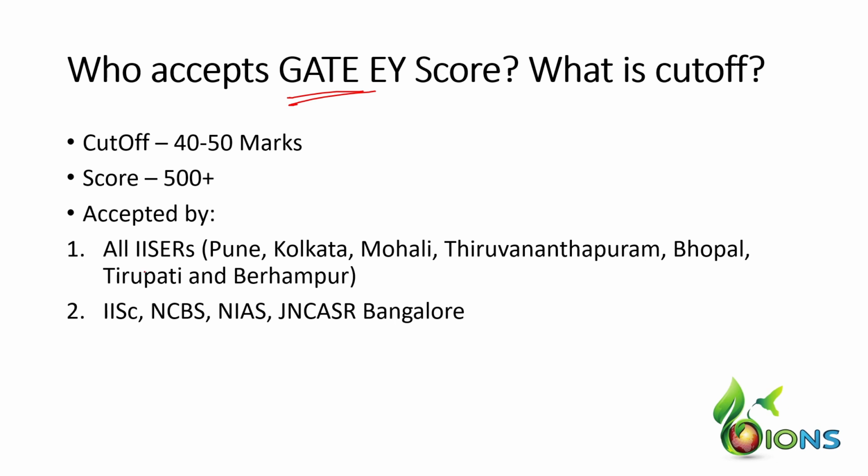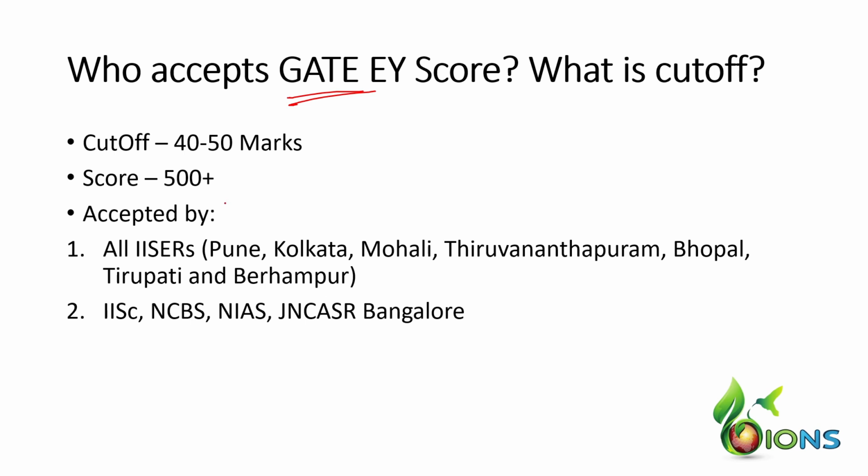So it doesn't mean that if you are applying with GATE Ecology, you will only be accepted to ecology oriented labs. With the GATE Ecology score, you can also apply for molecular biology, genetics, developmental biology, physiology, etc. All these subjects. Institutes accept the GATE Ecology score and can assign you labs according to your choice as well. But a few institutes like IISER Pune have restricted the GATE Ecology score to ecology labs only. You can go through their websites to check the different eligibility criteria according to the labs or departments that have been provided.